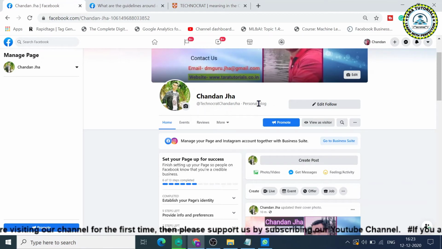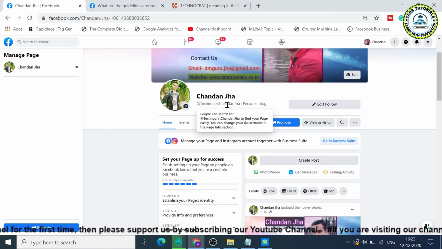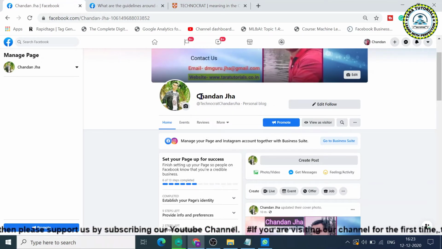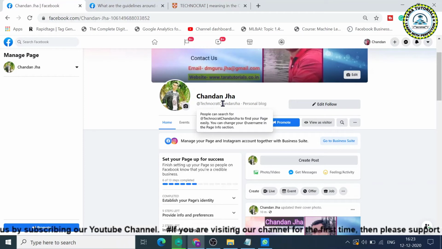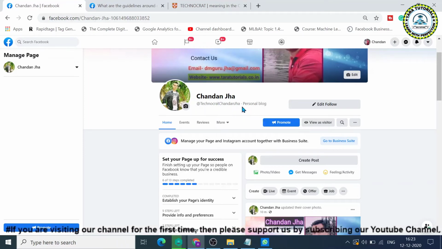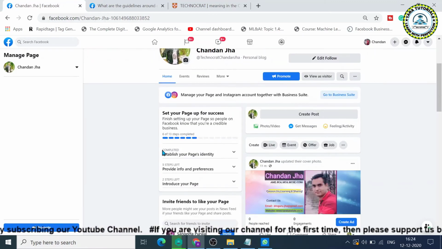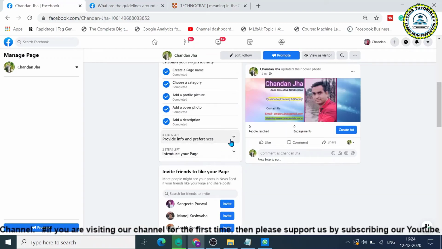Okay, so here you can see that people can search for me either with my name, Chandan Jha, or with the unique username for my Facebook page. So far I have only completed 6 out of 13 steps. Now what are the steps which have been left?